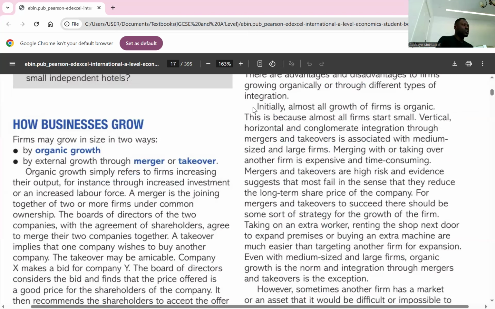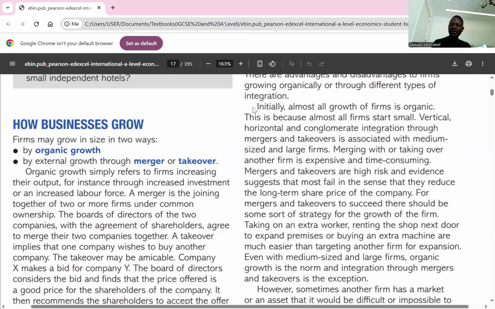When you talk about organic growth, it simply means growing from within, using your own resources to grow. And when it comes to external growth, it means there's integration. So we're going to start with organic growth. Here I wrote: organic growth implies internal growth, which occurs as a firm increases its output through investment or increasing the number of workers they have. So when you grow as a firm using your own resources for your expansion, we call it organic growth. I think it's clear.